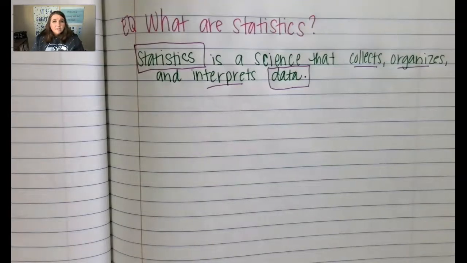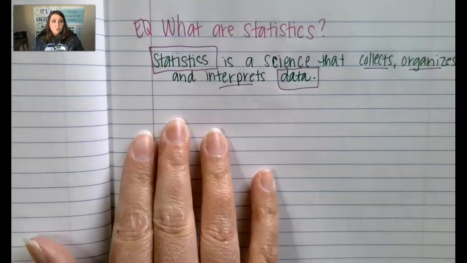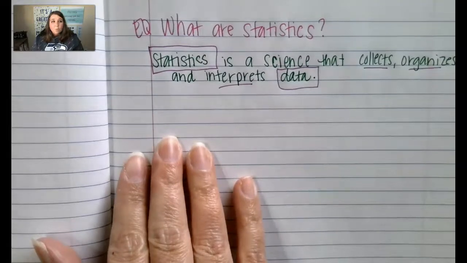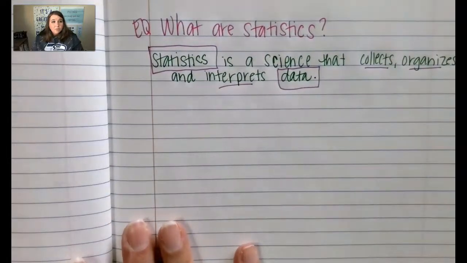All right. So in statistics, we use things called statistical questions. And statistical questions have more than one answer. So, for example, how many countries start with the letter Z? Because there's only one answer to that question, you can count up every country in the world and get one answer.